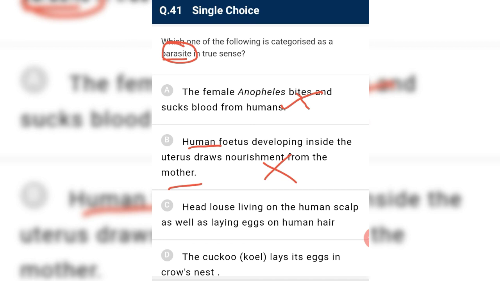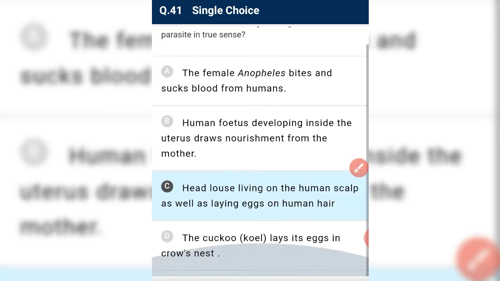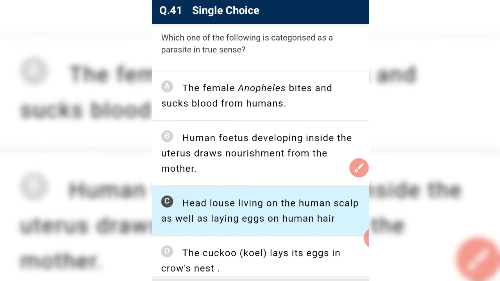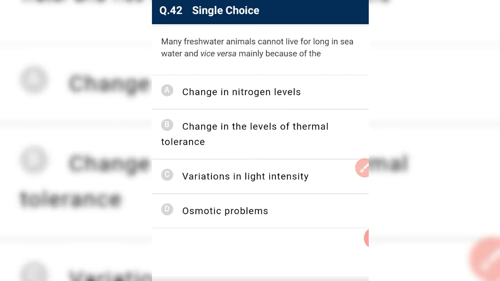Head louse living on human scalp, as well as laying eggs on human hair. Yes, it is an example of a true parasite. And the last is the cuckoo laying its egg in a crow's nest. No, it is an example of brood parasitism, which is false parasitism. The cuckoo lays its egg in the crow's nest, and that is known as brood parasitism. Next, many freshwater animals cannot live for long in sea water and vice versa, mainly because of osmotic problems.